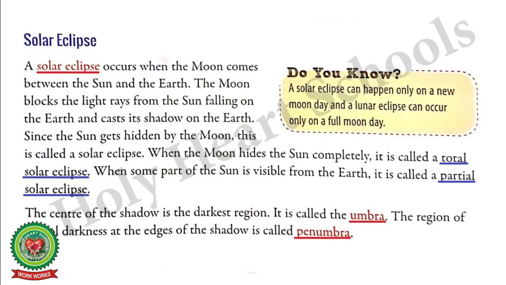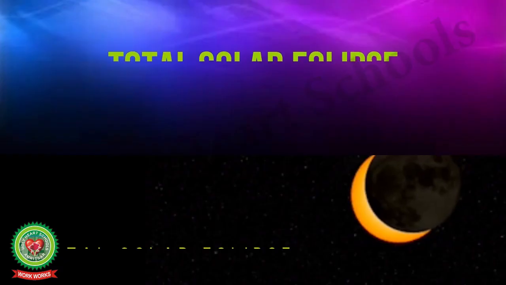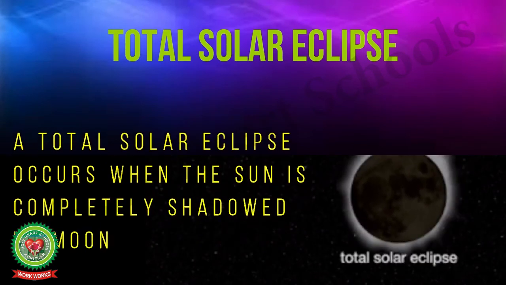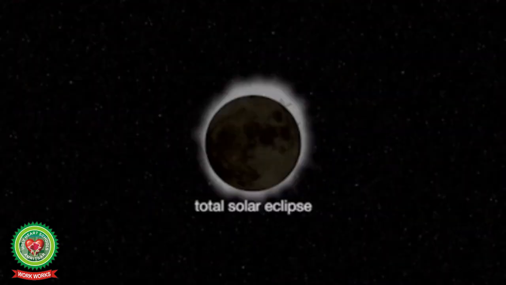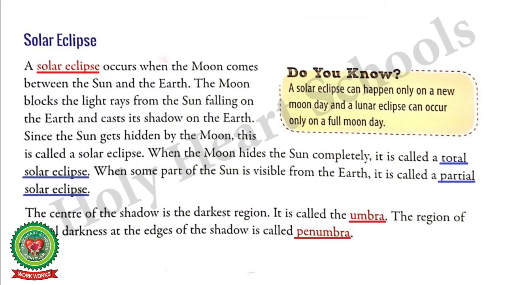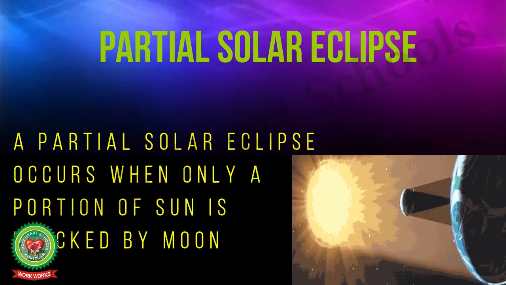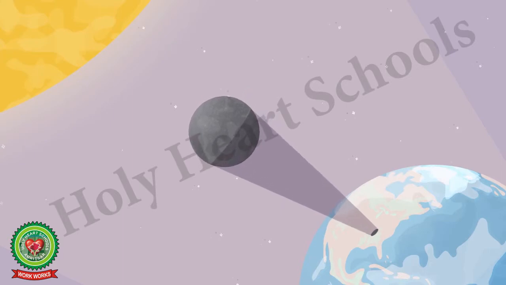When the moon hides the sun completely, it is called total solar eclipse. A total solar eclipse occurs when the sun is completely shadowed by the moon. Here, the sun cannot be seen at all. When some part of the sun is visible from the earth, it is called a partial solar eclipse. A partial solar eclipse occurs when only a portion of the sun is blocked by the moon. Here, a part of the sun can be seen.